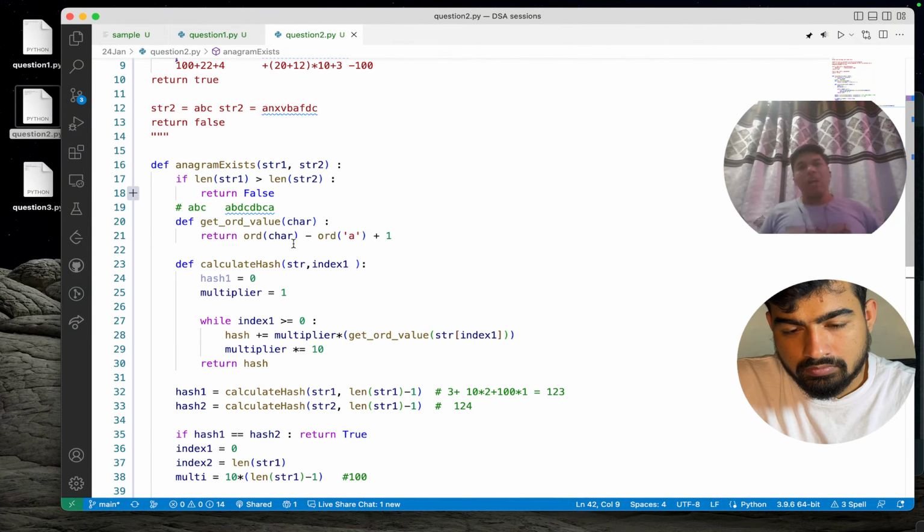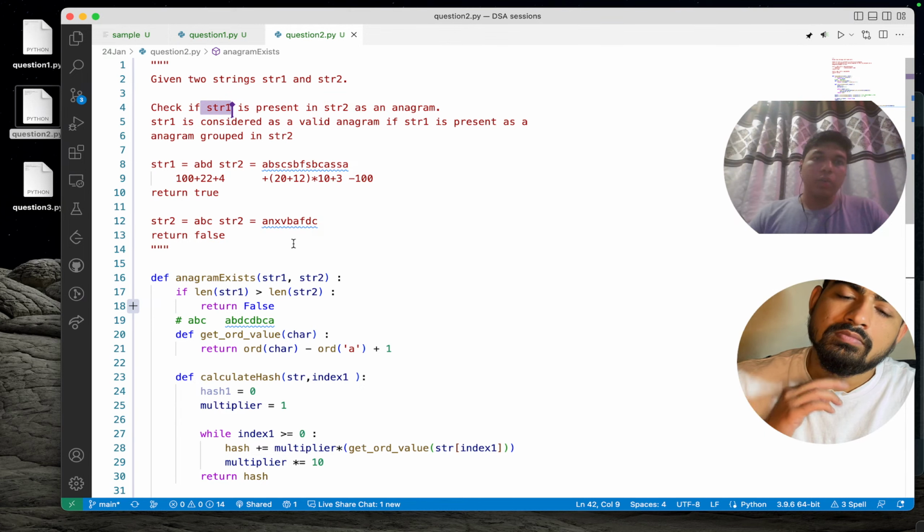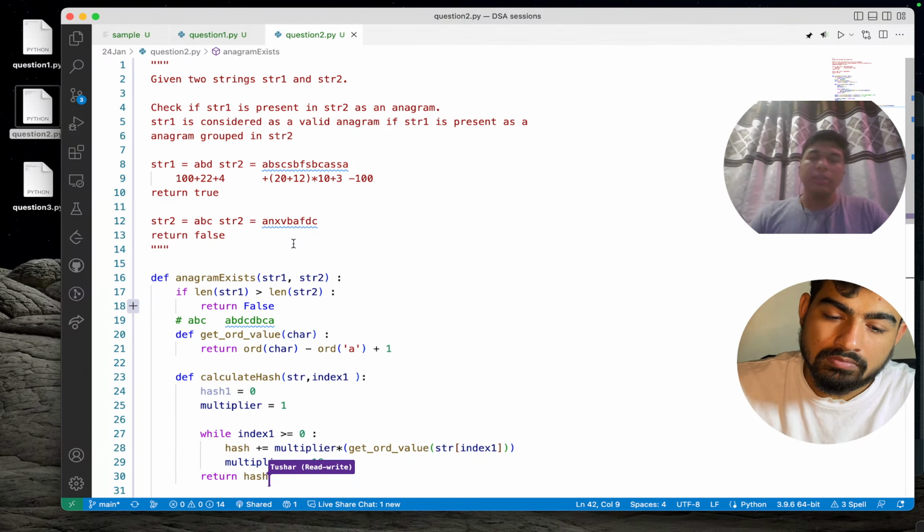Okay, so what I can do is create the counter frequency itself. I will have to change this code, basically.